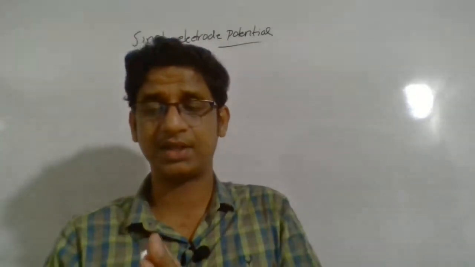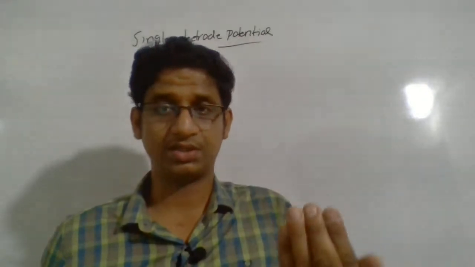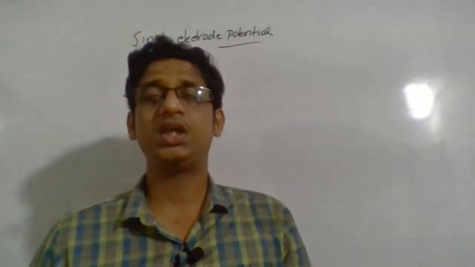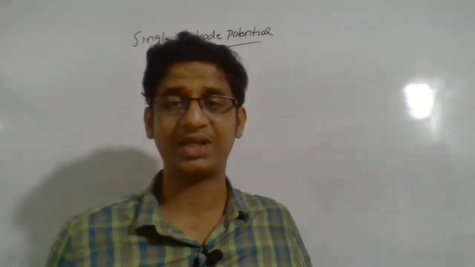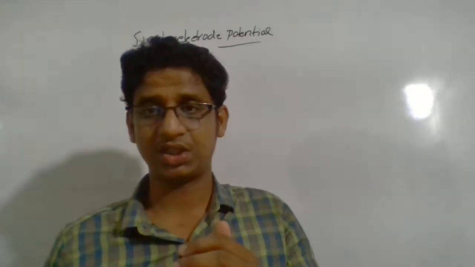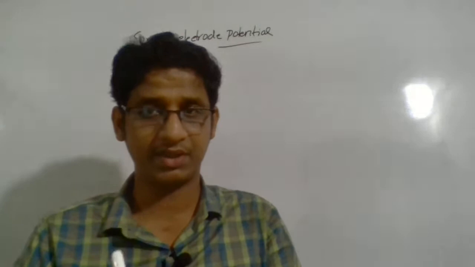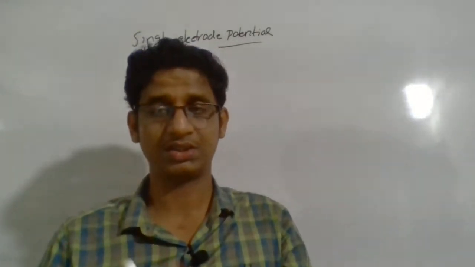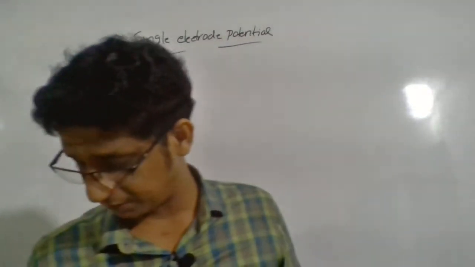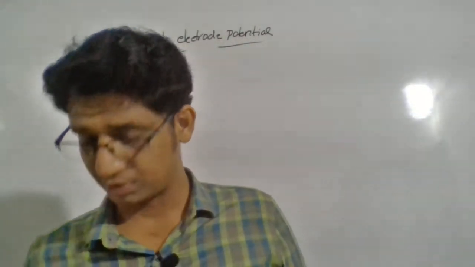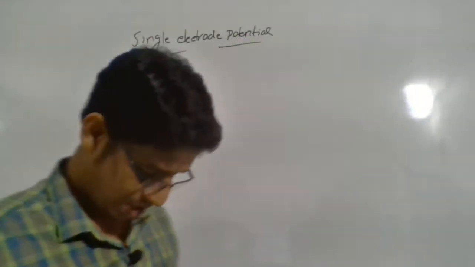So generally what is happening when a metal is dipped in its own solution? Imagine the metal has a tendency to undergo oxidation. If it is oxidation, electrons will be released, so you will see electrons around that particular electrode, and in the solution metal ions will be there. So a potential difference develops between the metal and the solution, that we are measuring as the single electrode potential. That's the way you can define a single electrode potential, and the factors which influence the single electrode potential are